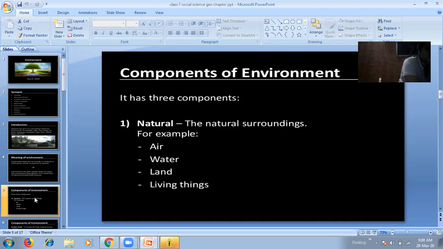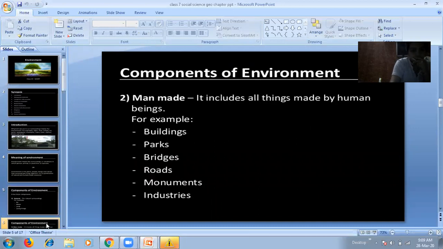Natural environment consists of land, water, air, plants, and animals. These all are the natural gift we have got from nature. Thus, the natural environment refers to both biotic and abiotic conditions that exist on the earth. Biotic means plants and animals, and abiotic are things like land, air, and water. These all make effects on us.